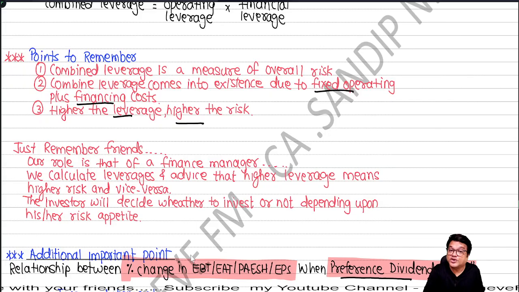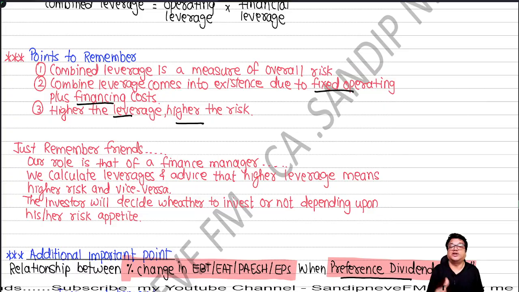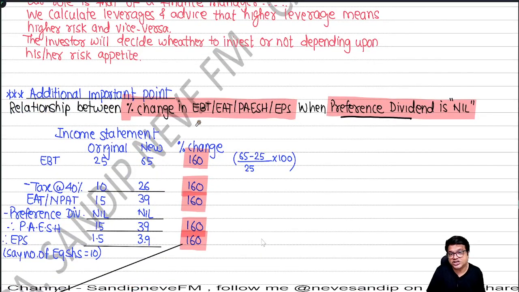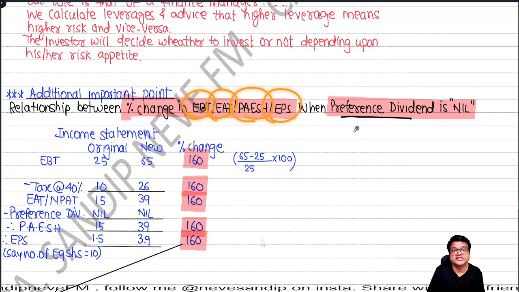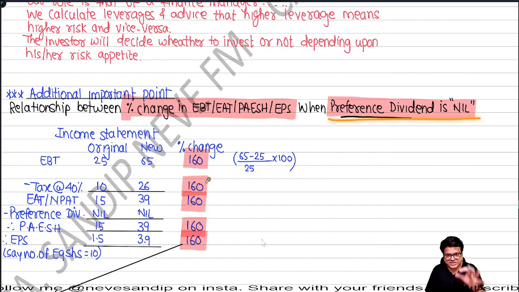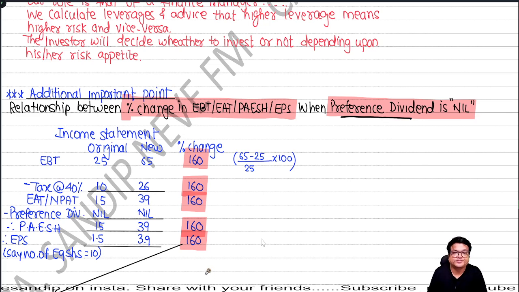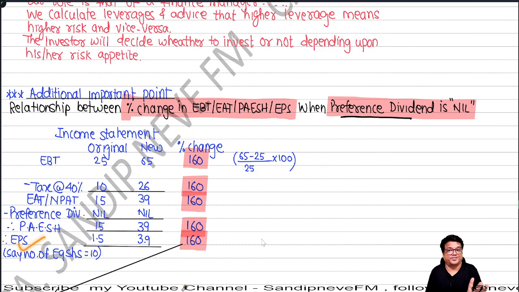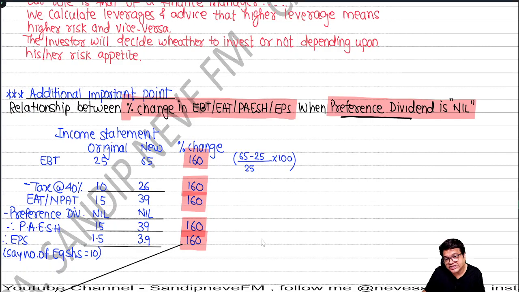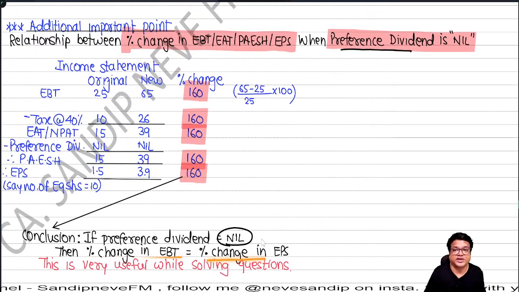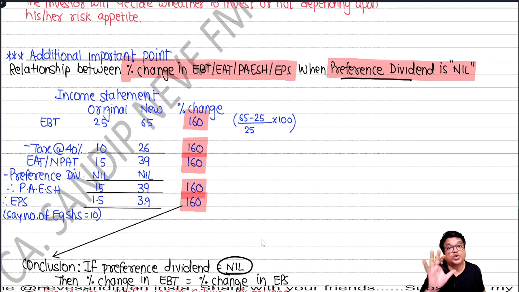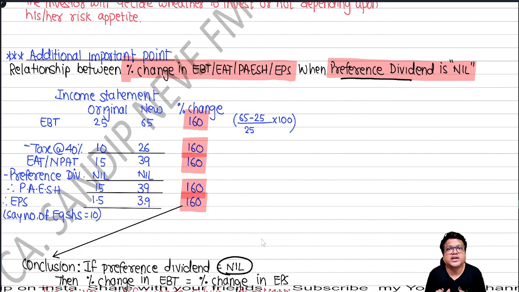Correct, people? In one of the questions where we were asked to calculate the new level of this, that using the concept of leverage, there I had explained to you the relationship between EBT, EAT, EPS when preference dividend is nil. You remember same example we had taken, people. What we noticed is that if preference dividend is nil, EBT, EAT, EPS, everything moves in the same proportion. And so we can easily conclude that percentage change in EBT will be the same as percentage change in EPS. This is very useful when we solve few questions. Recollect this, guys. Understood what I told to you, people? So this was a very quick revision of all the leverages.